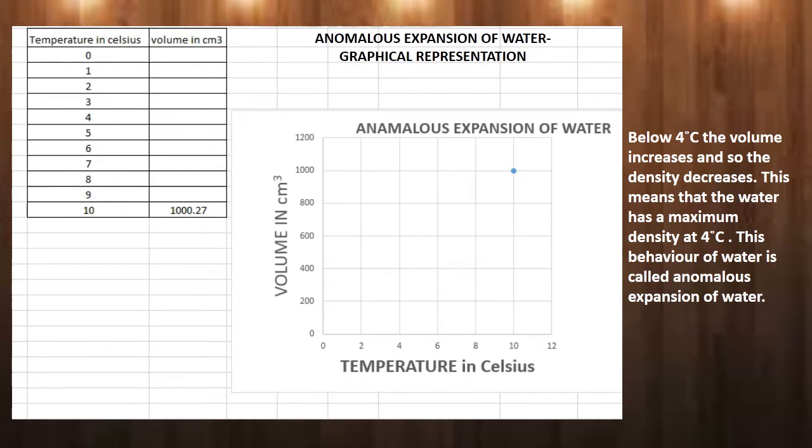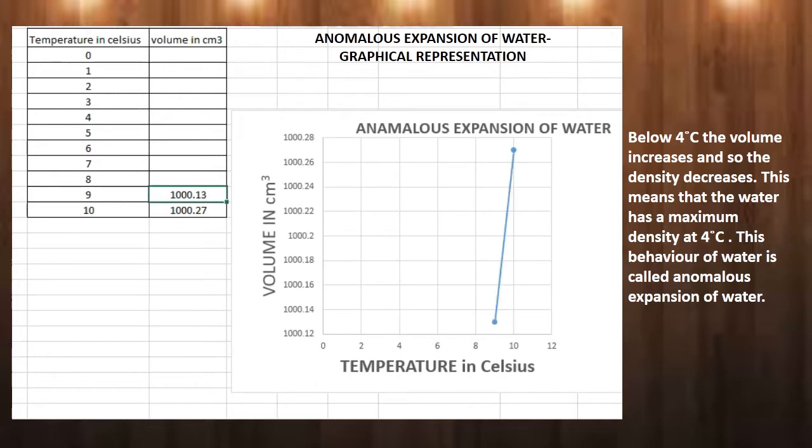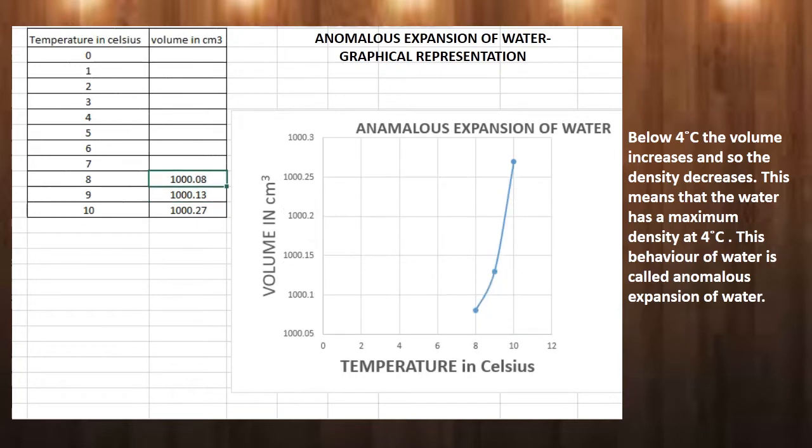Look at the variation in the volume. Volume also will decrease. Now at 9 degrees Celsius, volume is reduced to 1000.13 centimeter cube. Now the temperature is further reduced to 8 degrees Celsius. Now look at the variation in the graph and also variation in the value. Now the volume becomes 1000.08 centimeter cube.